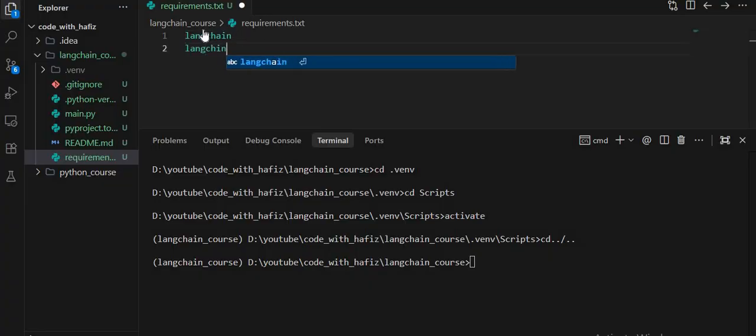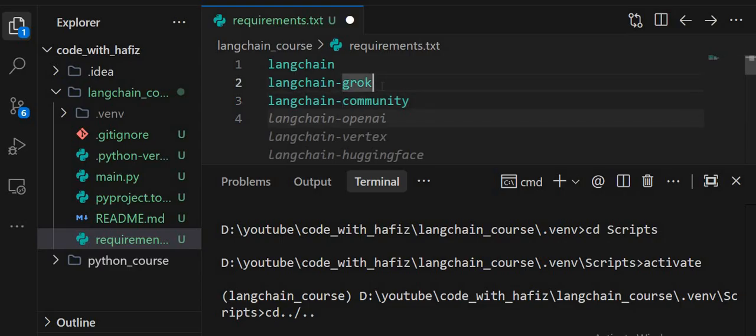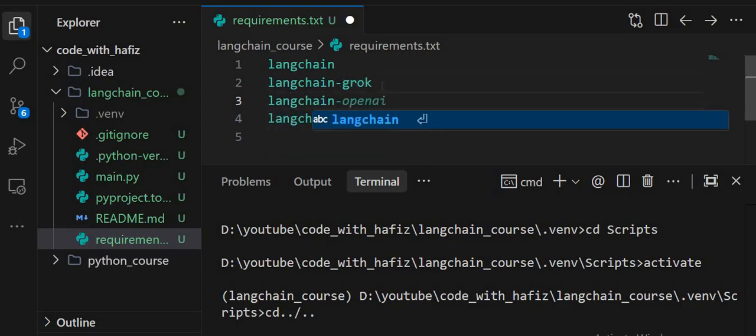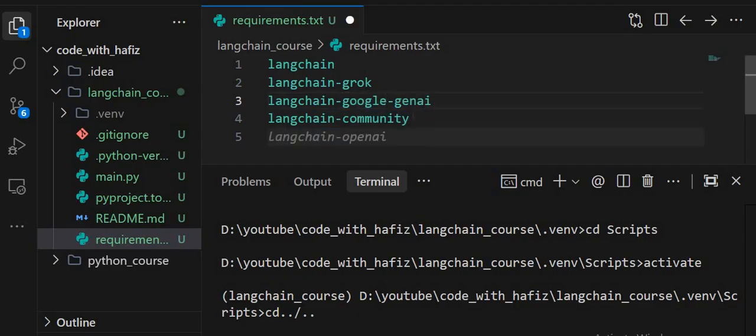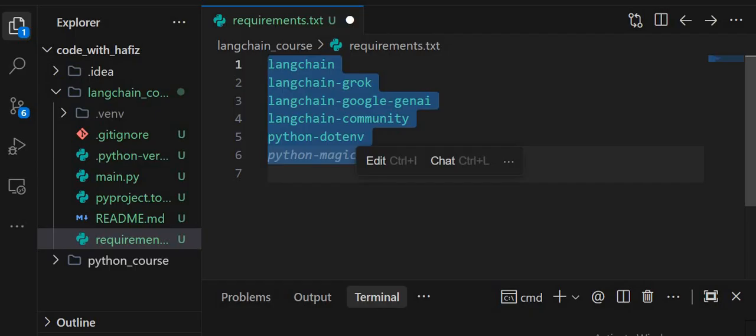So first of all, we need langchain, then langchain-groq, then langchain-community, then langchain-google-genai. After that we need python-dotenv. So here the question arises why we are going to install these libraries to work with LangChain. So let me explain each and everything.